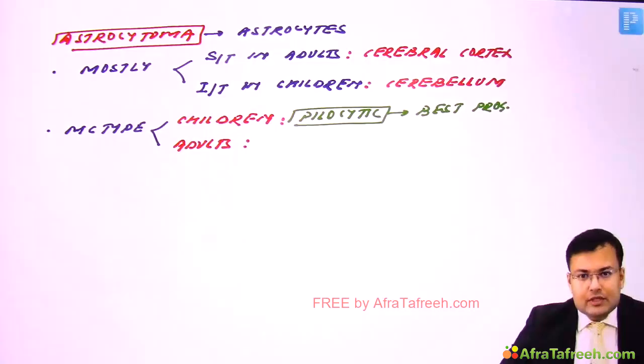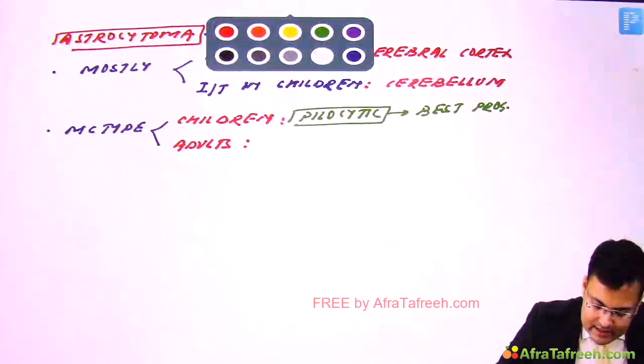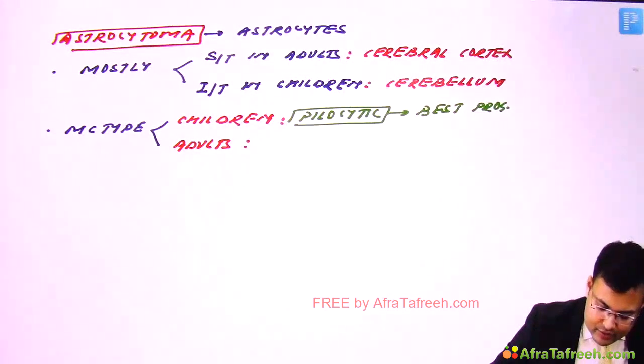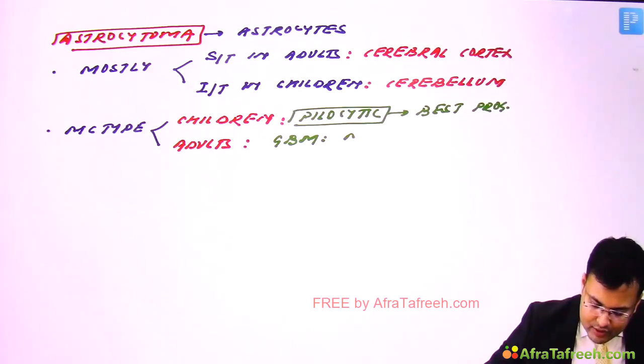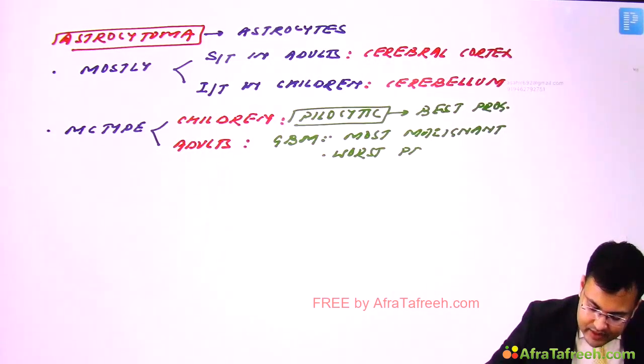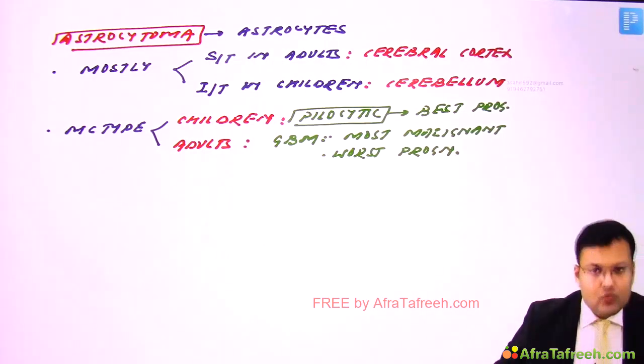In adults, the most common type of astrocytoma is glioblastoma multiforme. This glioblastoma multiforme is most malignant, and since it is most malignant, it is associated with the worst prognosis.